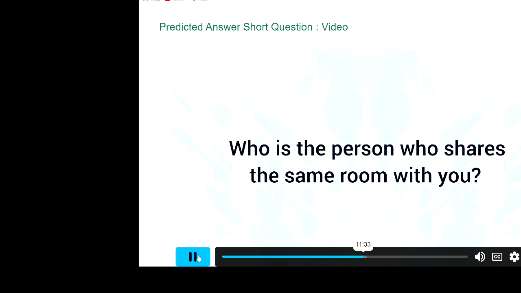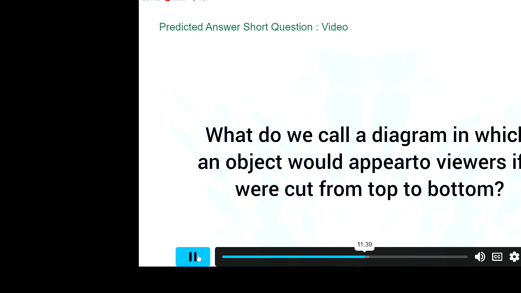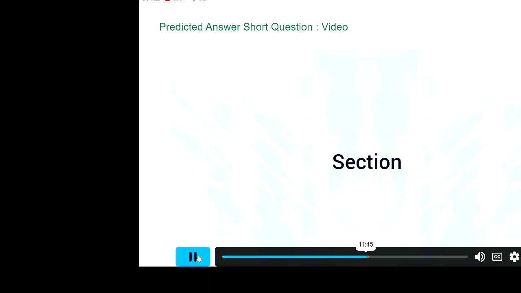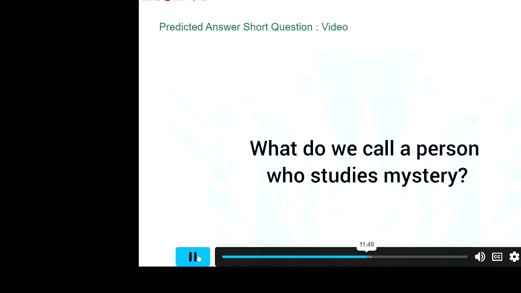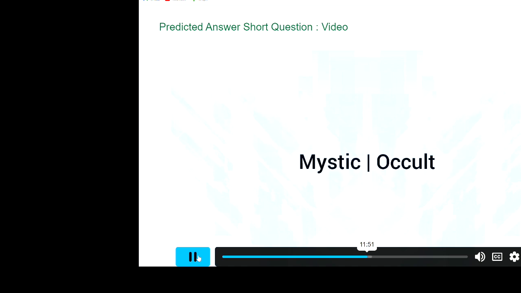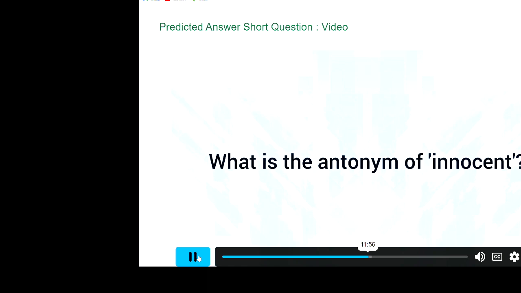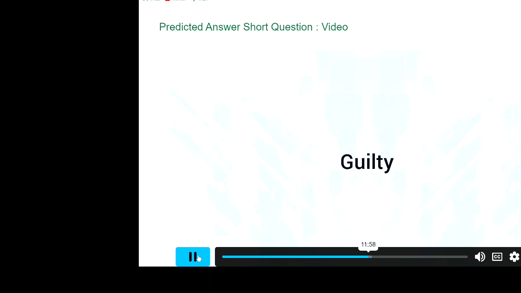Who is the person who shares the same room with you? Roommate. What do we call a diagram in which an object would appear to viewers if it were cut from top to bottom? Section. What do we call a person who studies mystery? Mystic, occult. What is the antonym of innocent? Guilty.